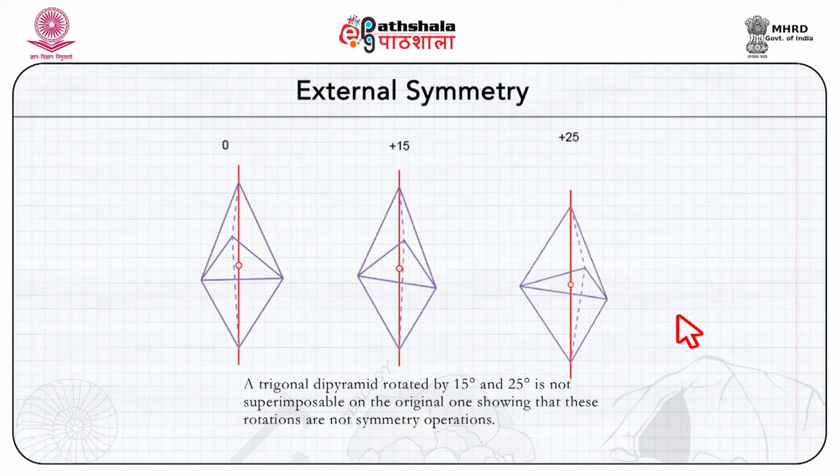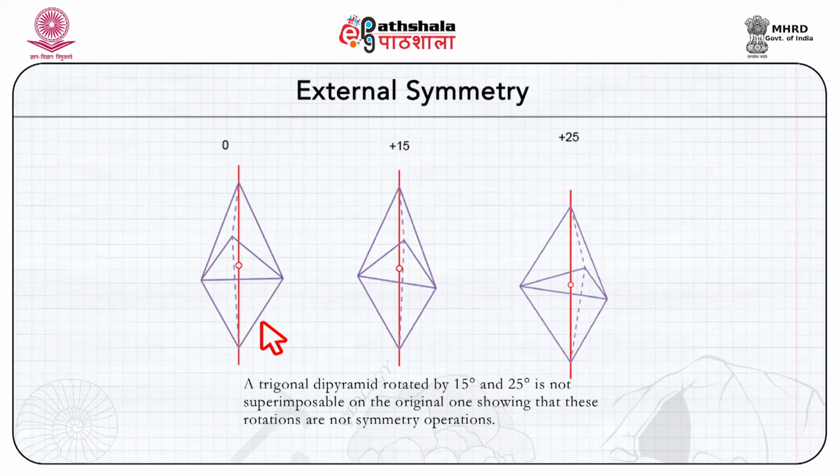As can be seen from this picture, there are three positions in which this figure is shown. This crystalline substance is shown at the original position, that is 0, at 15 degree rotation and at 25 degree rotation. The original position of the crystal is not superimposable on these angles.